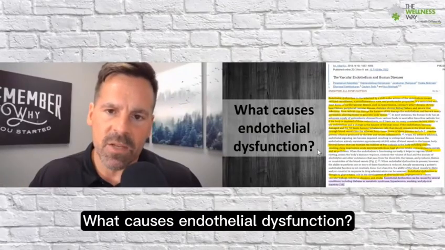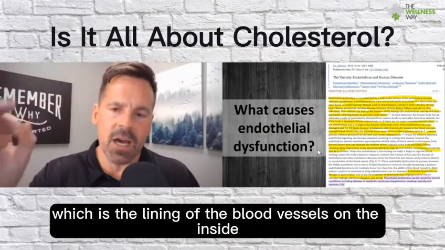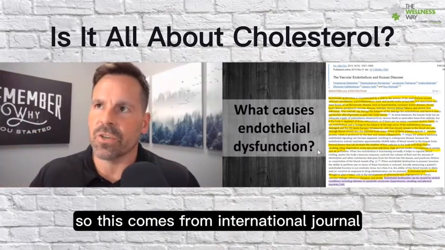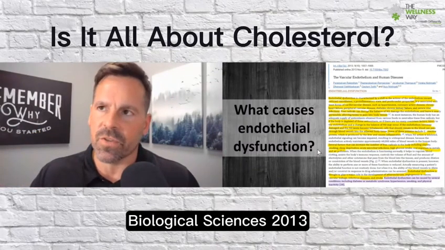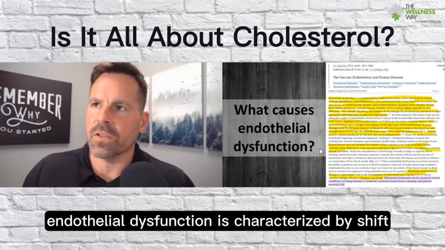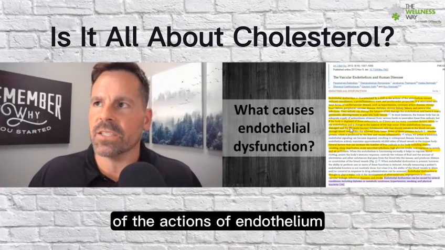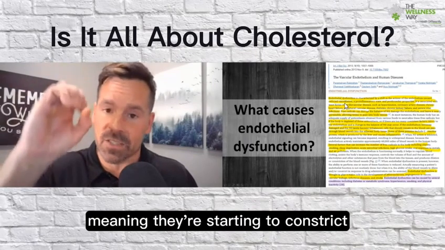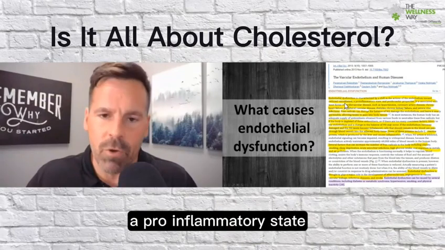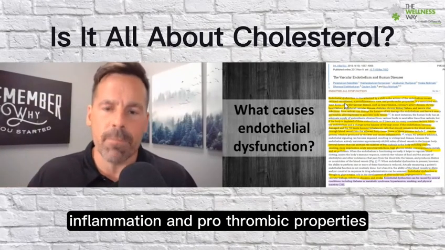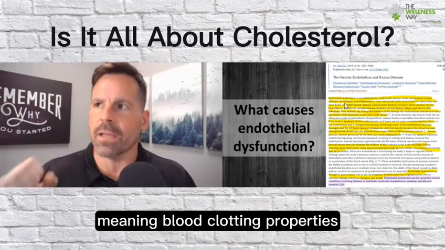So what causes endothelial dysfunction, which is the lining of the blood vessels on the inside? This comes from the International Journal of Biological Sciences, 2013. What causes endothelial dysfunction? Here's what they say. Endothelial dysfunction is characterized by a shift of the actions of the endothelium towards reduced vasodilation, meaning they're starting to constrict, a pro-inflammatory state, inflammation, and prothrombotic properties, meaning blood clotting properties.